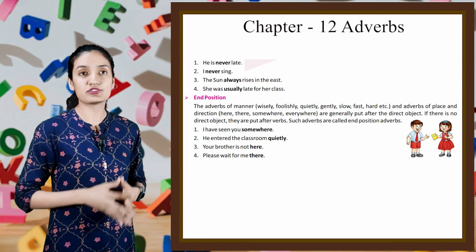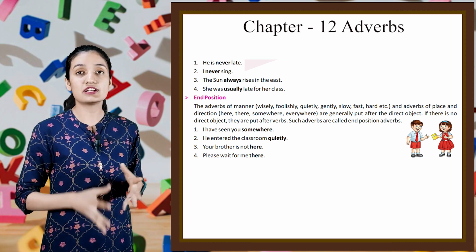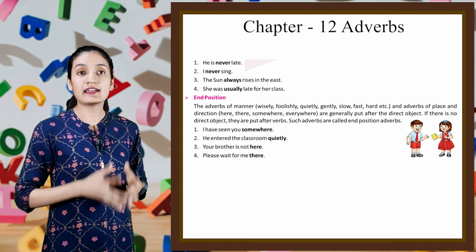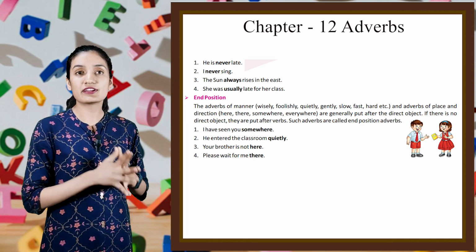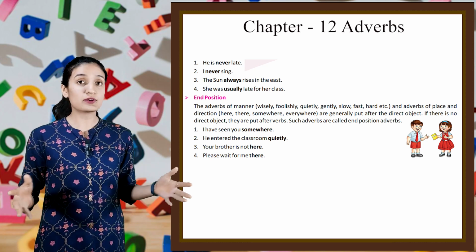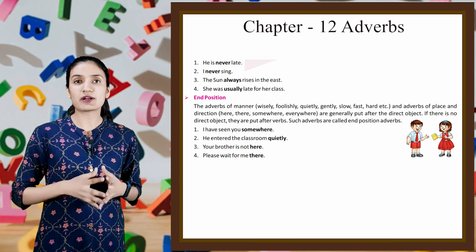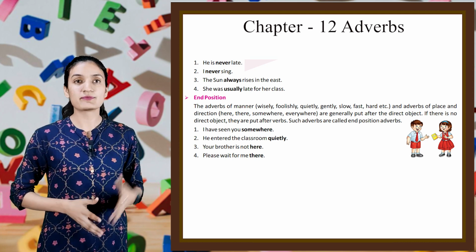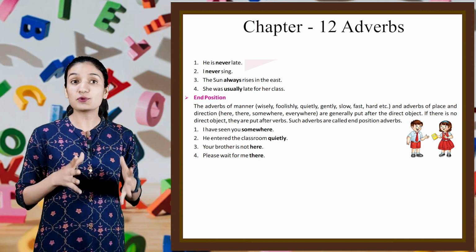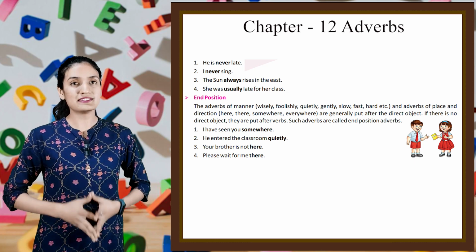Next is end position. The adverbs of manner, wisely, foolishly, quietly, gently, slow, fast, hard, etc., and adverbs of place and direction, here, there, somewhere, everywhere, are generally put after the direct object. If there is no direct object, they are put after verbs. Such adverbs are called end position adverbs. Let's see, I have seen you somewhere. He entered the classroom quietly. Your brother is not here. Please wait for me there.